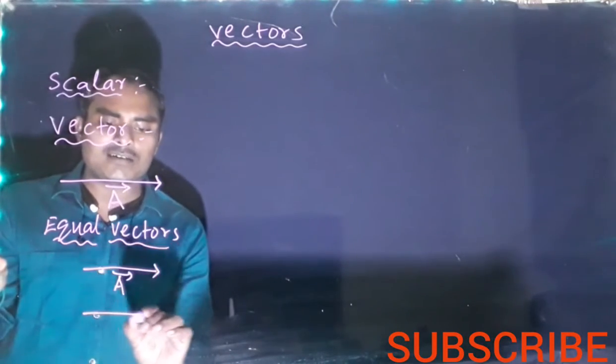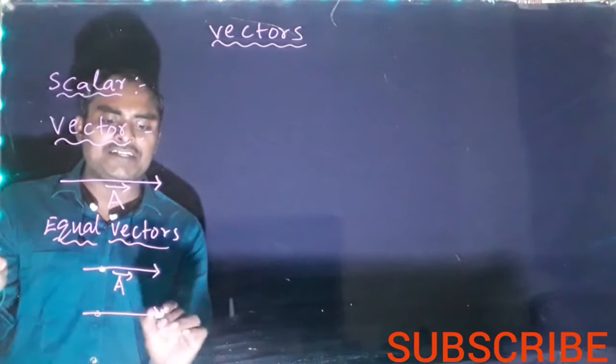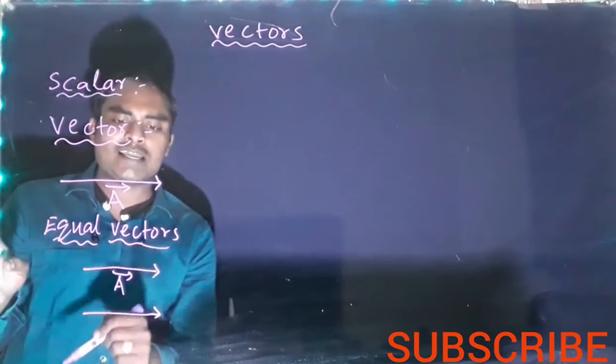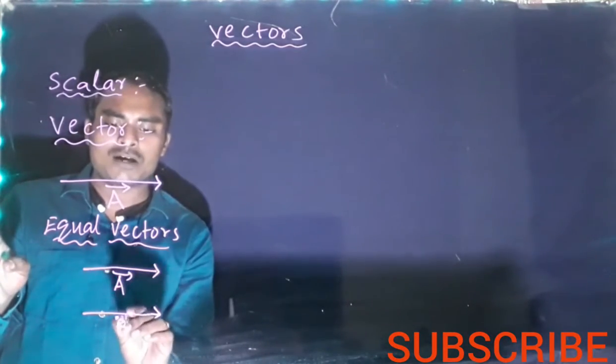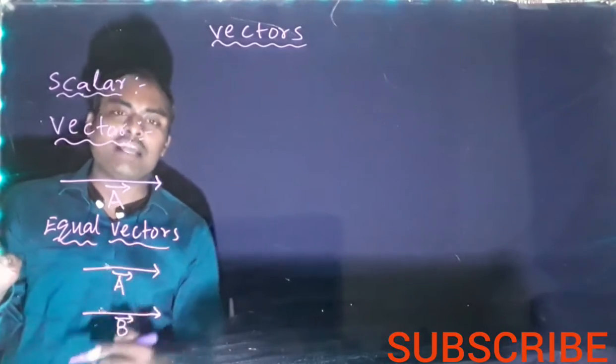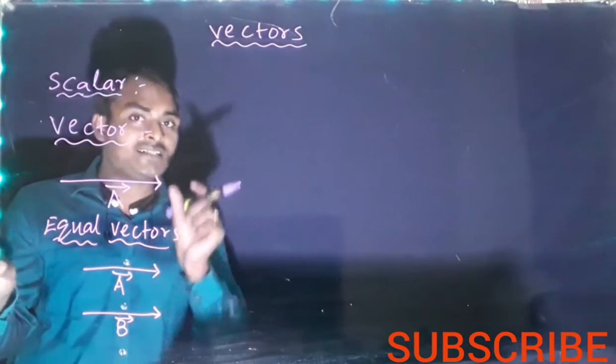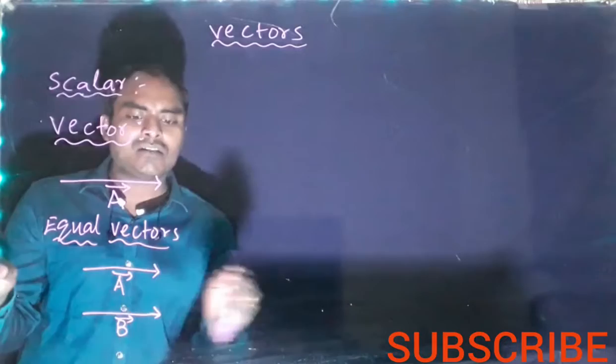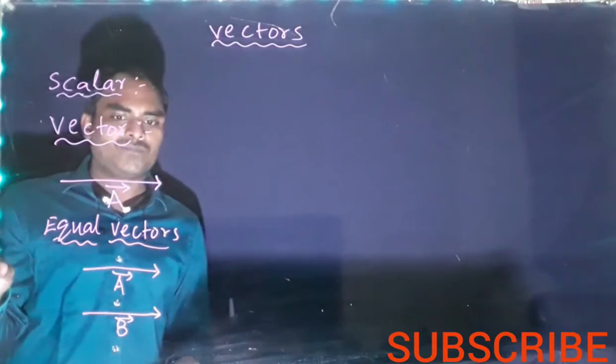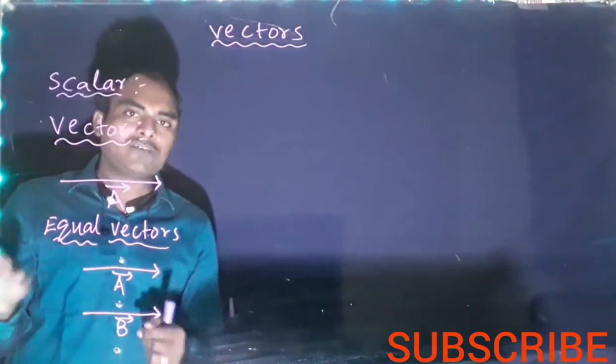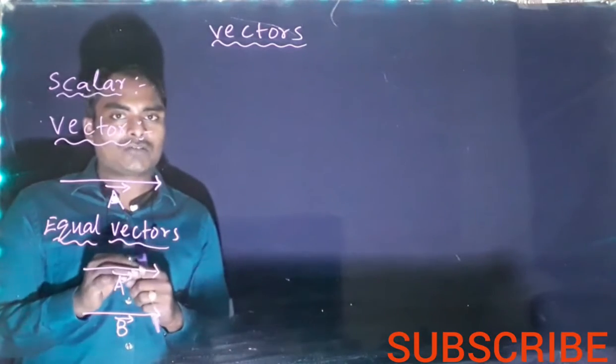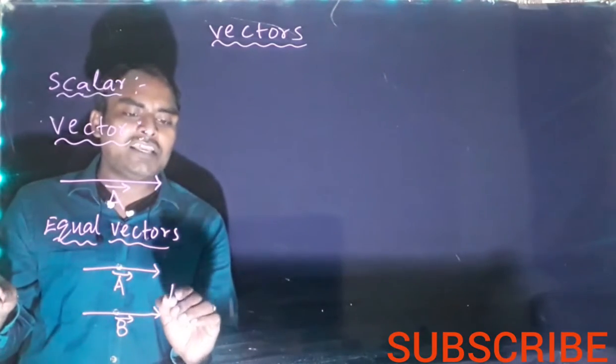Another vector has the same magnitude. This is B bar, which also has the same length. Same length indicates same magnitude, and the direction is also the same, to the right side. So A bar and B bar have the same magnitude and same direction, and both are called equal vectors.